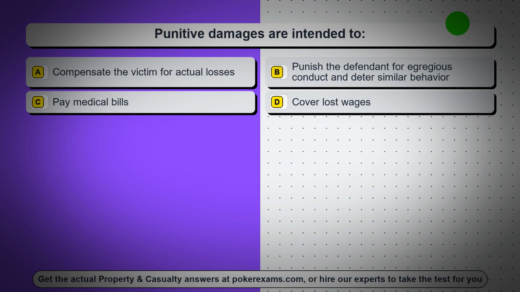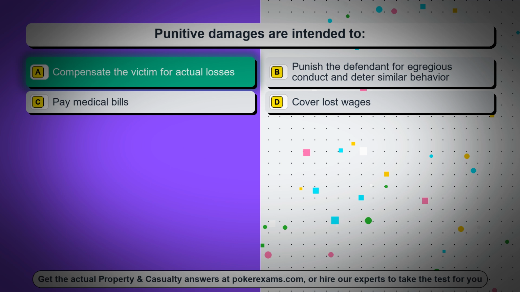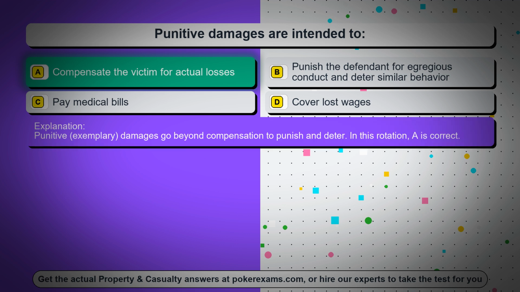Question 90. Punitive damages are intended to: Option A, compensate the victim for actual losses. Option B, punish the defendant for egregious conduct and deter similar behavior. Option C, pay medical bills. Option D, cover lost wages. The correct answer is option A, compensate the victim for actual losses. Punitive, exemplary, damages go beyond compensation to punish and deter. In this rotation, A is correct.